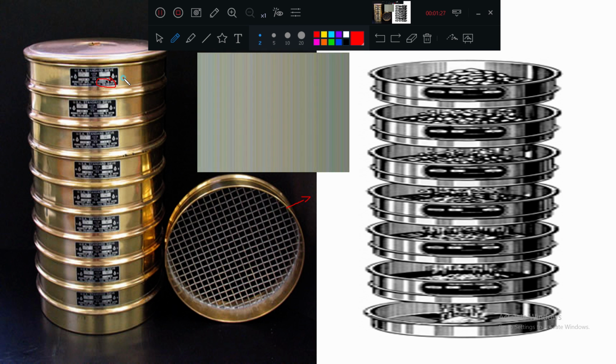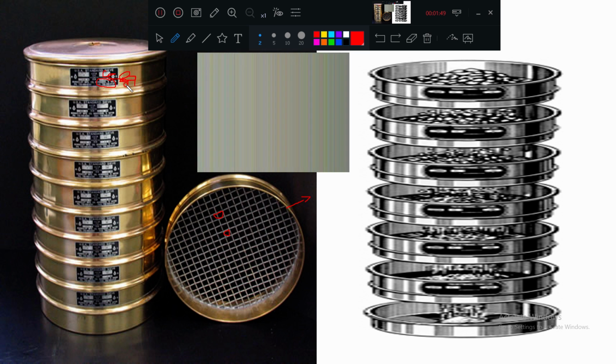If the sieve size is 4.75, that means what? This gap size is 4.75. What is happening here? The bigger particles which have size more than 4.75 will be retained here.